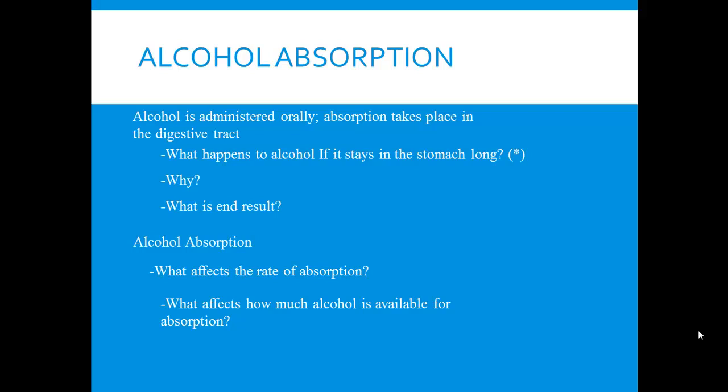Okay, we know that antacids can increase the pH of the stomach. So if you've got a very acidic stomach, you take antacids to try to reduce the level of acidity, so increase the pH in the stomach. But the antacids don't affect how much alcohol is available for absorption because they influence the pH of the stomach. The pH of the stomach has no influence on the absorption of alcohol.